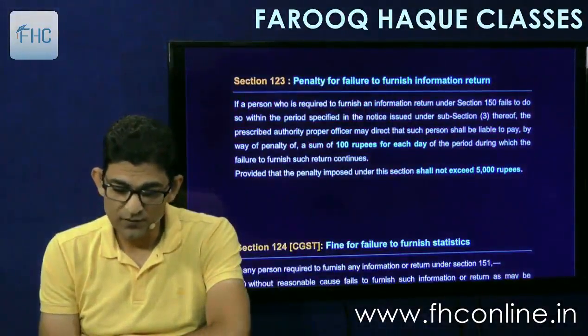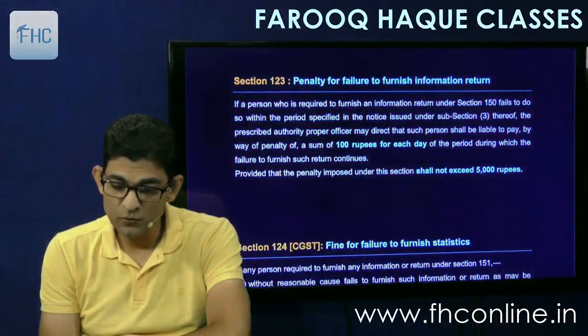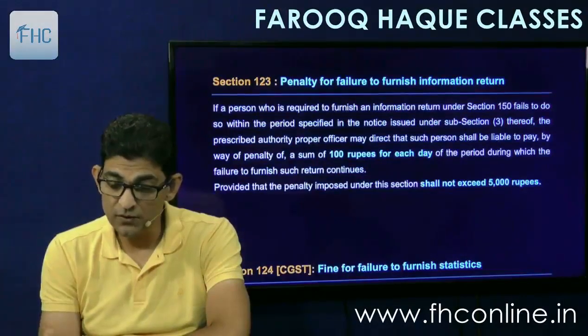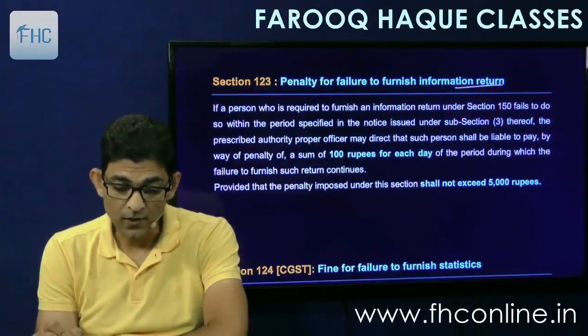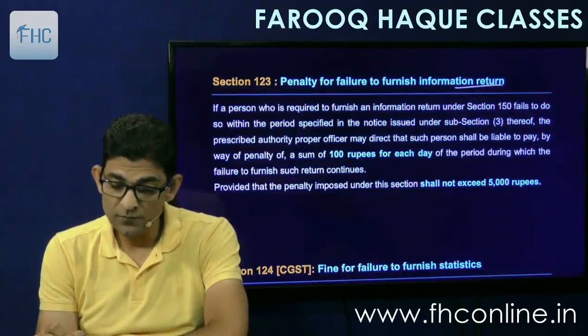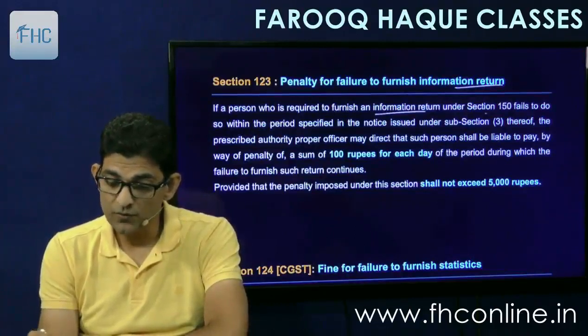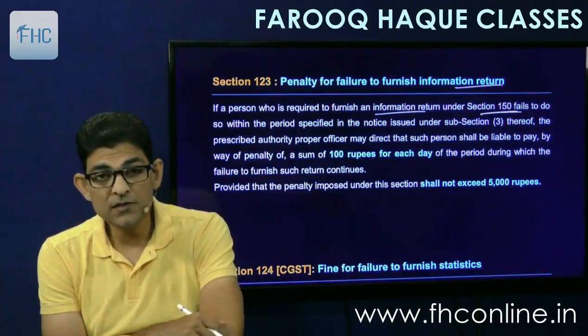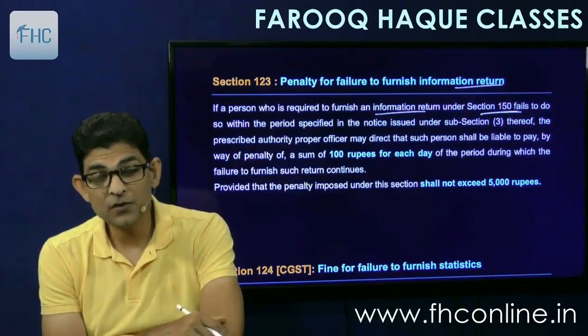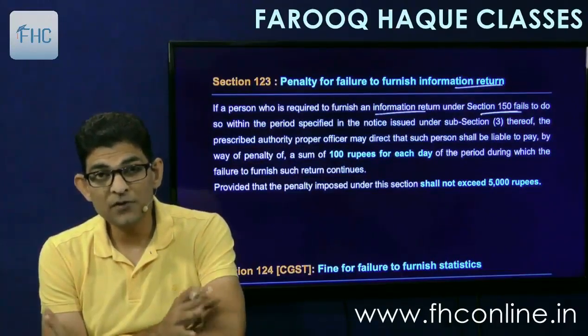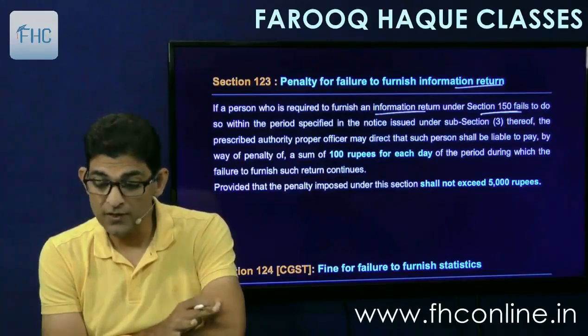Then coming to 123, penalty for failure to furnish information return. If a person is required to furnish an information return under section 150, this information return is like that income tax information return. People who undertake heavy transactions have to report those transactions.